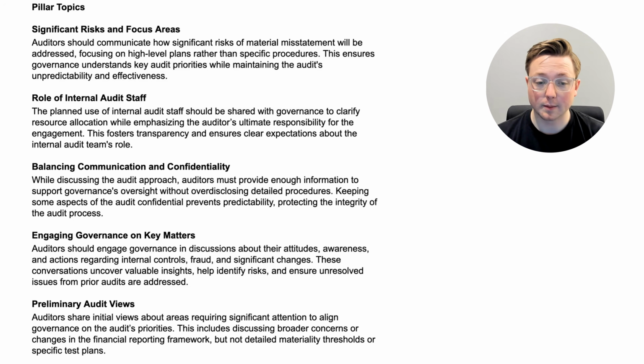Okay, now we're going to talk about balancing communication and confidentiality. This is something that we kind of hit all throughout the video. While discussing the audit approach, auditors must provide enough information to support governance oversight without overdisclosing detailed procedures. Keeping some aspects of the audit confidential prevents predictability, protecting the integrity of the audit process.